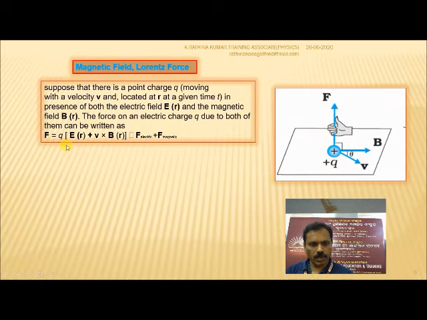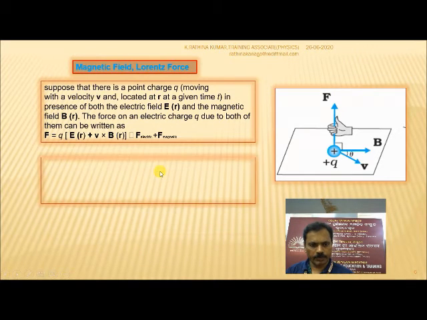The first term is the force due to the electric field, and the second is the force due to the magnetic field. Combined, this is the Lorentz equation. E is the electric field, B is the magnetic field, and the two forces are additive. This equation is called the Lorentz force.